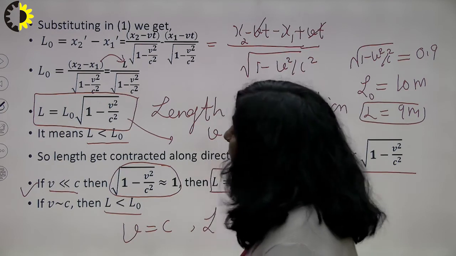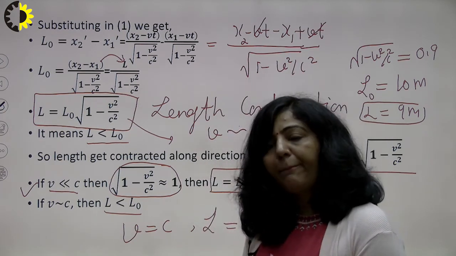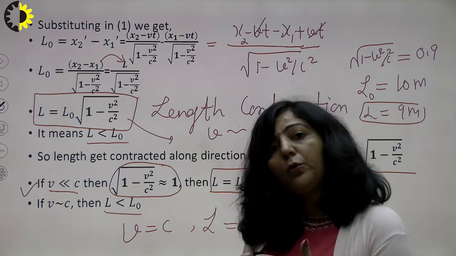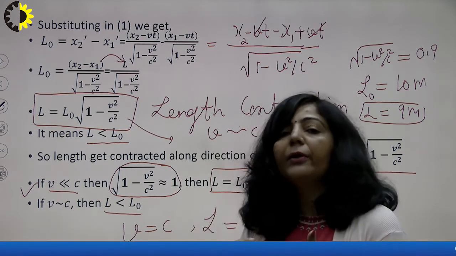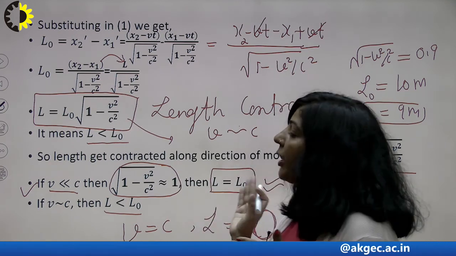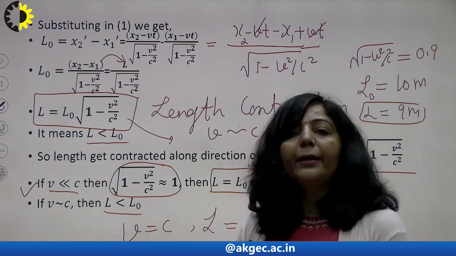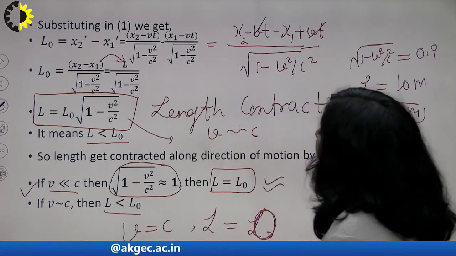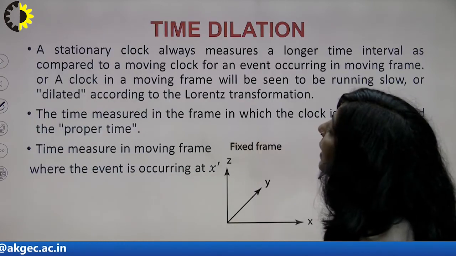So what I told you in length contraction is, for a stationary observer, if an object is moving with a very high speed comparable to c, then along the direction of motion there will be a contraction in the length of the object, but other dimensions will remain unaffected. This change will take place only along the x-axis. So this is your length contraction. Now I am going to solve a simple question here, and after that we will sum up this lecture.